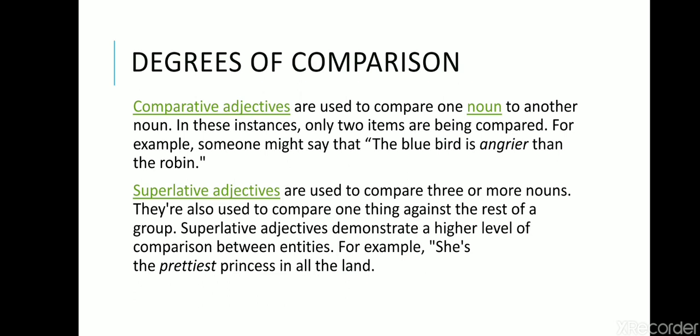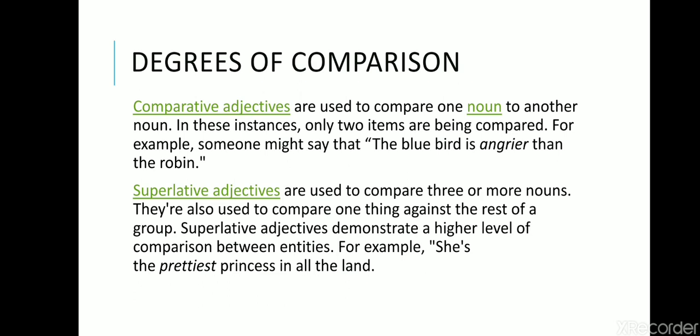The bluebird is angrier than the robin. Both of these, bluebird and robin, are the names of birds. These are nouns. But here an adjective is used, angrier. The positive degree is actually angry. The y is omitted and ier is added, so angrier is made.